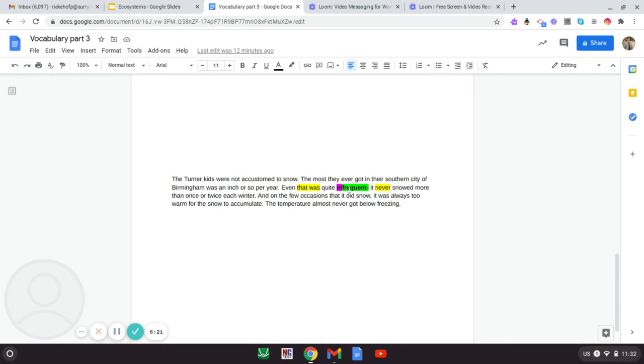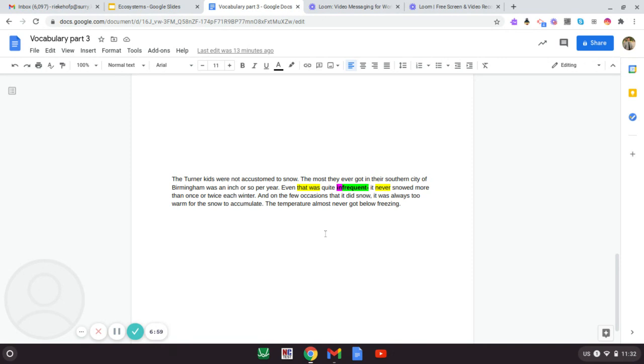And then I have frequent highlighted because I've heard frequent before, and I think that frequent kind of means you do something a lot. And now I'm going to put together those 2 clues inside the word, the prefix and the word that I recognize. So if in means not, and frequent means a lot or often, so not often, I put those together and I can figure out that infrequent means not often. And then with some of the context clues of it never happened, I think I've got the right meaning.